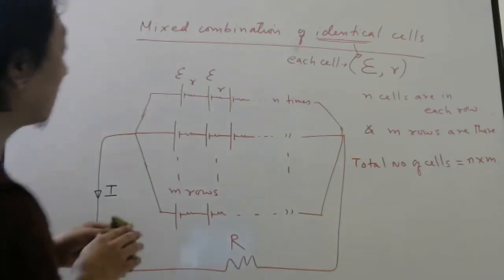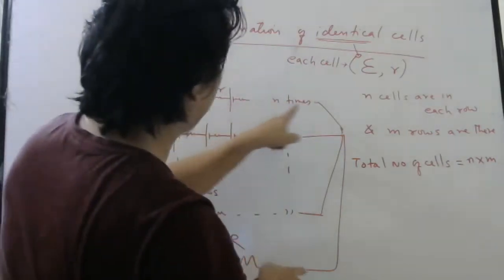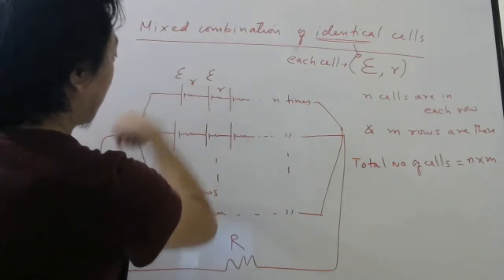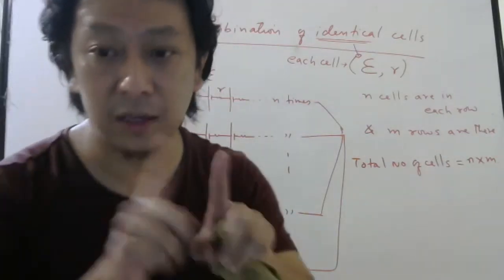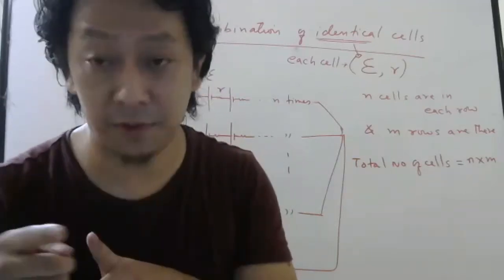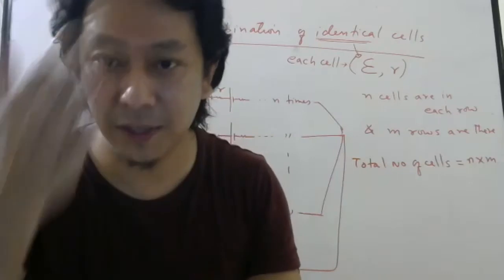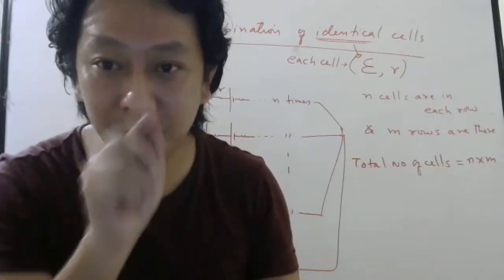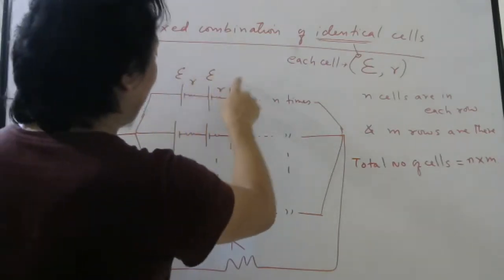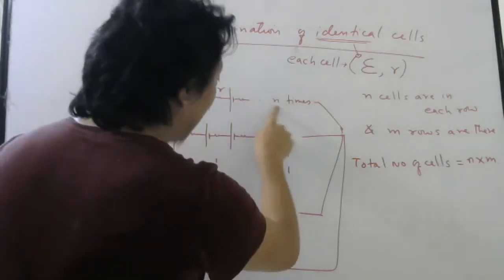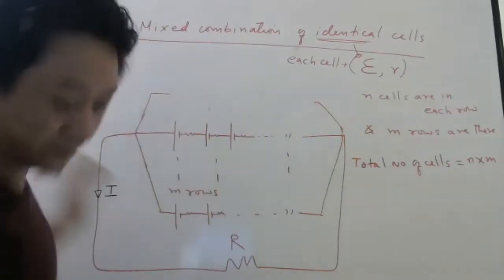Okay, so now first let us look at this part. These are all in series and they are driving current in the same direction. So in series what do we do to EMF? We add E1 plus E2. Please remember the formula. So it will be E plus E plus E, n times, which I can replace by nE.